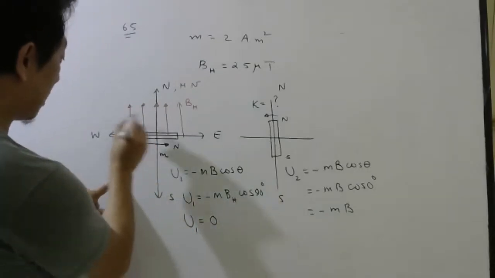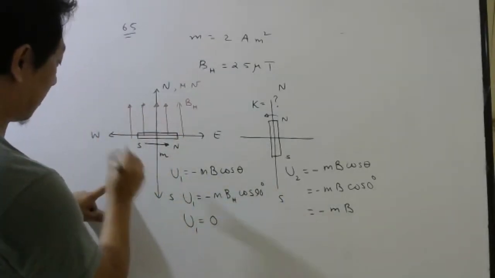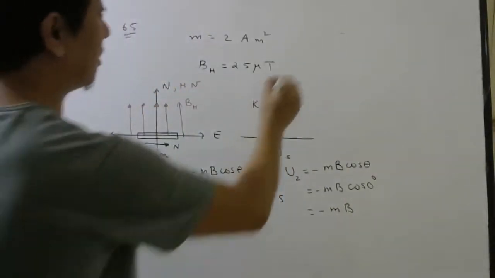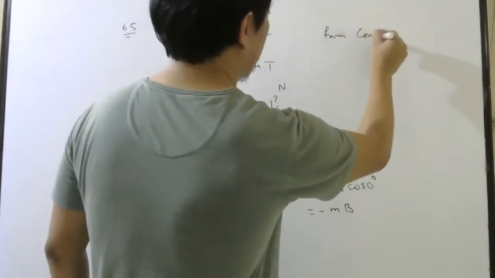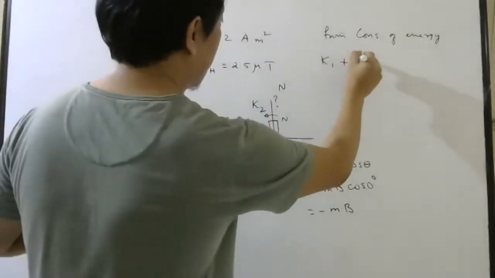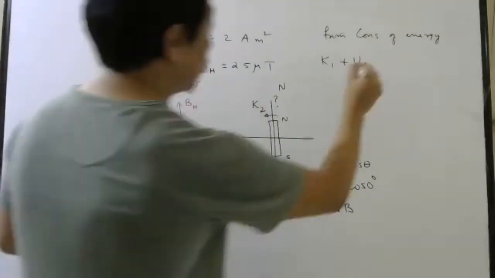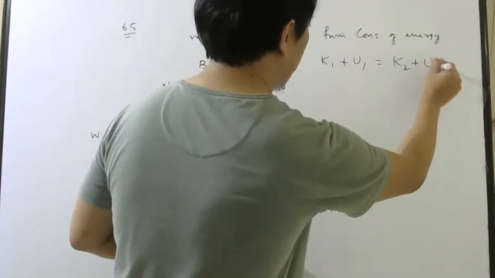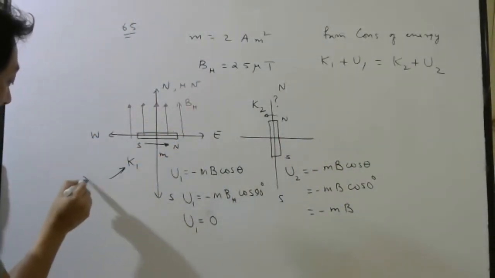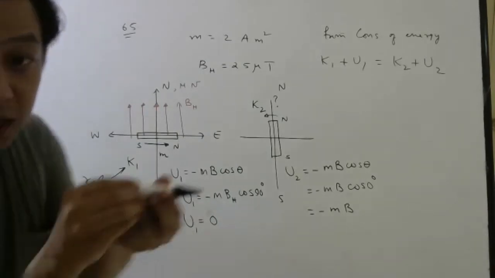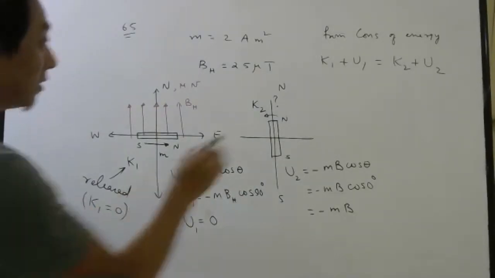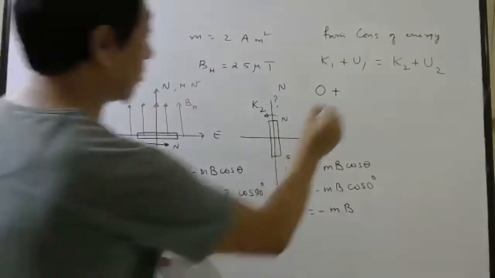Or you can say, whatever kinetic energy is here, let us write K1, and whatever kinetic energy here, let us write K2. Then from conservation of energy, I can write kinetic energy plus potential energy in this position should be equal to kinetic energy plus potential energy in this position. Now here it was released, so kinetic energy will always be 0. And here potential energy was also 0.